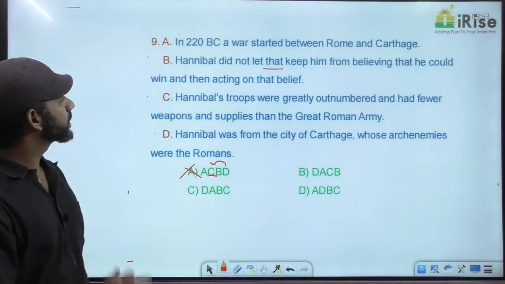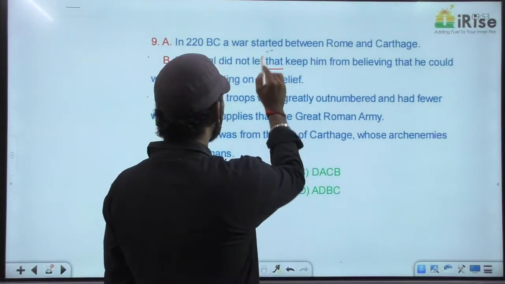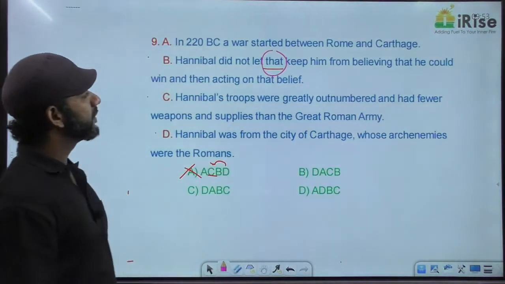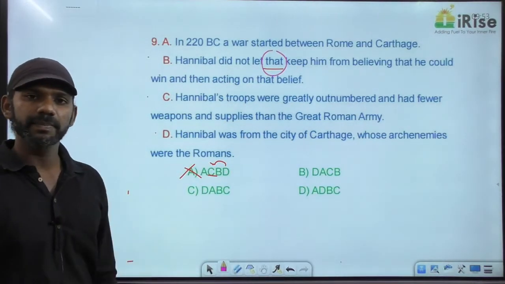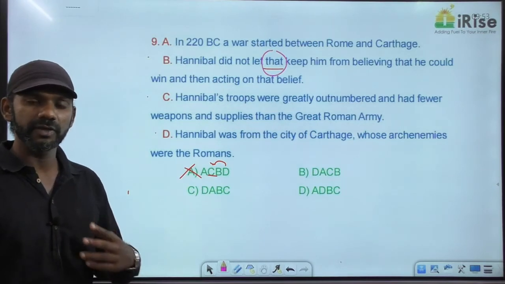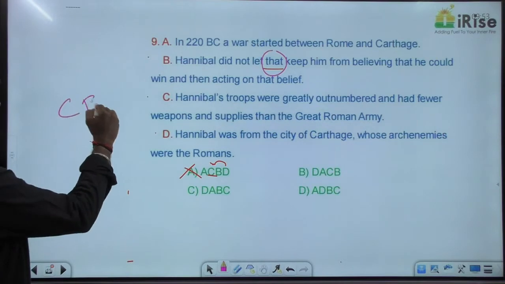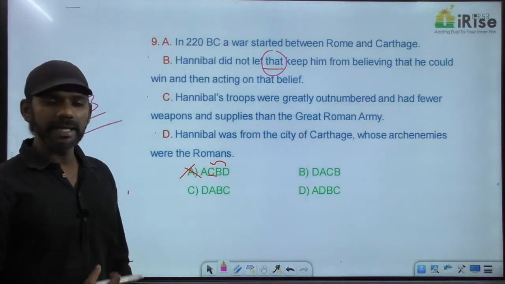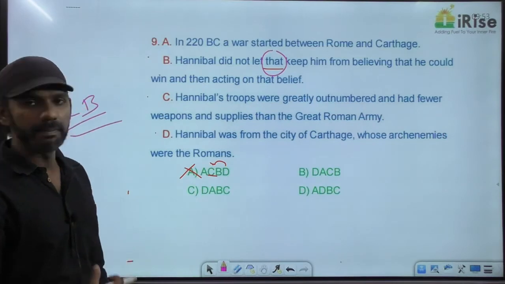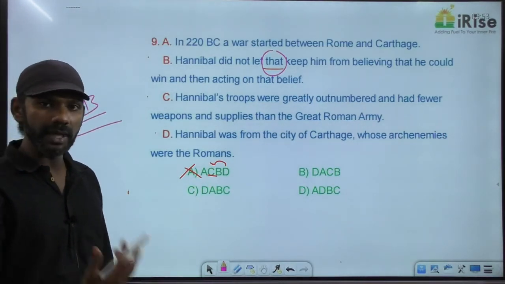Clear? Come to sentence B now. Hannibal did not let that keep him from believing that he could win and then acting on that belief. That is a pronoun. Every pronoun must refer to a noun immediately before it. I say that CB is a mandatory pair. C says, Hannibal's troops were greatly outnumbered and had fewer weapons and supplies than the great Roman army.